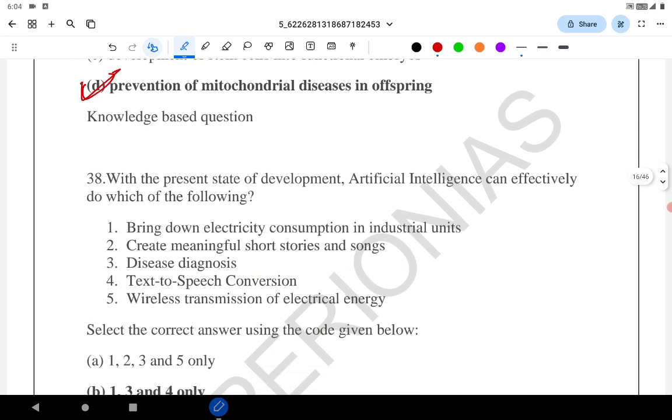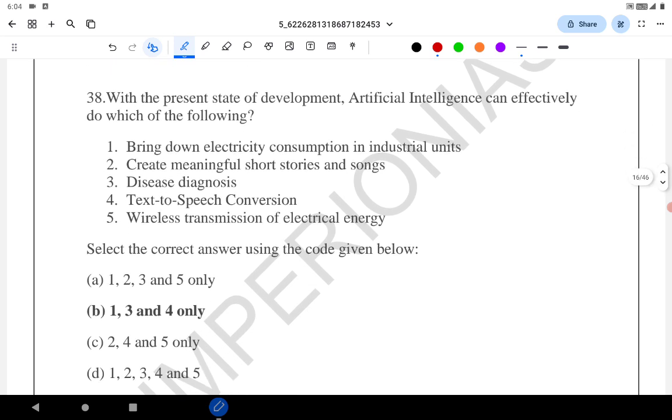With reference to the present state of development, artificial intelligence can effectively do which one of the following? See, normally people in this case mark D as an answer. In this case, D is not an answer. Text to speech conversion, that is already there, you know it, it has to be an answer. Disease diagnosis, it is also there. Bring down electricity consumption in industrial units.